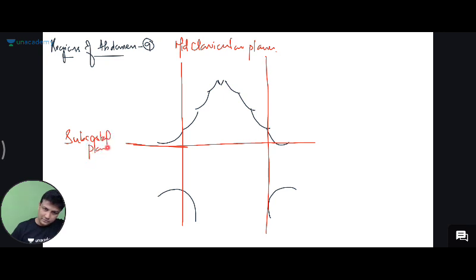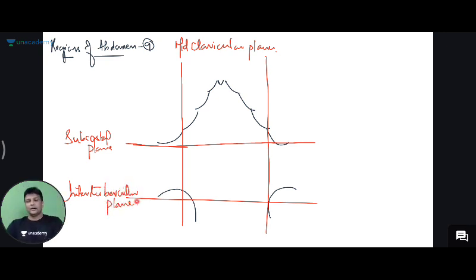It is the subcostal plane. And there will be one more horizontal plane touching the tubercles of the ilium. That is why it is the intertubercular plane, guys. Wow. Now, after drawing this diagram, you are able to see the whole abdomen. And the abdomen is totally divided into how many regions? 9 regions. How to learn the names of all these 9 regions?